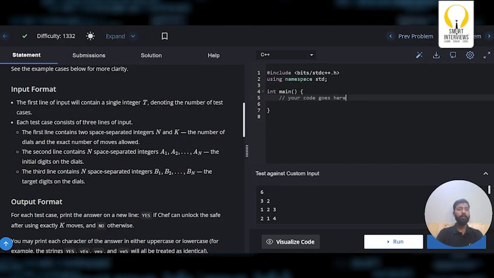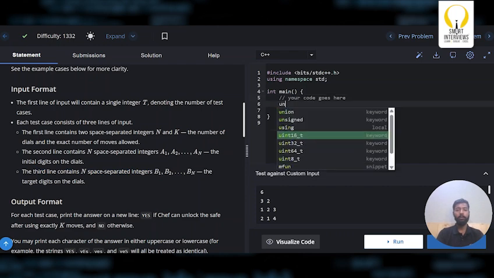Alright, let's look at the input format. The first line of input will contain a single integer t denoting the number of test cases, and each test case consists of 3 lines of input. The first line contains 2 space separated integers n and k, the number of dials and k number of moves. The second line contains n space separated integers a1, a2 and so on. The third line contains n space separated integers b1, b2 and so on. So first you are getting the number of test cases, so let me take the input of it.